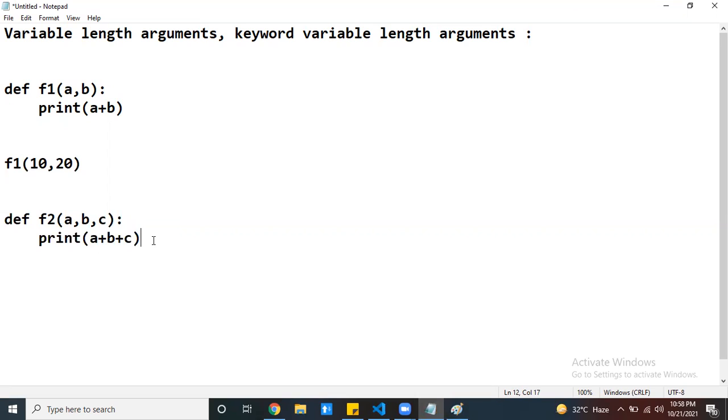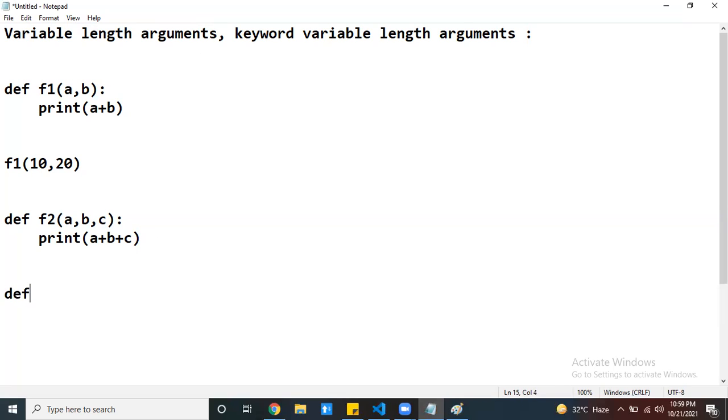Can we handle this with a function which takes any number of arguments? Can we write a function which takes any number of arguments, not fixed at two or three or four? Yes, we can write it. How? By using variable length arguments. So far, here two arguments, here three arguments, like this you pass it.